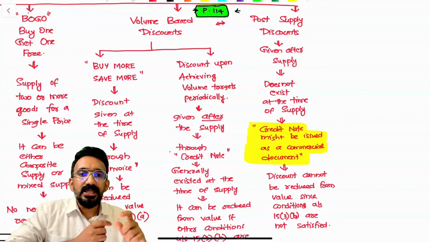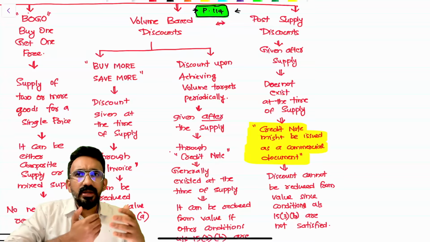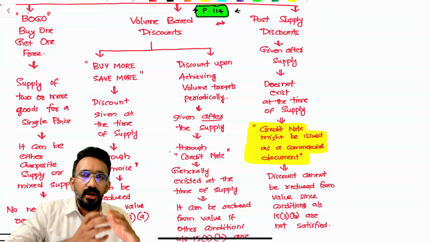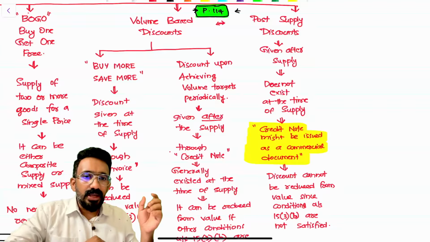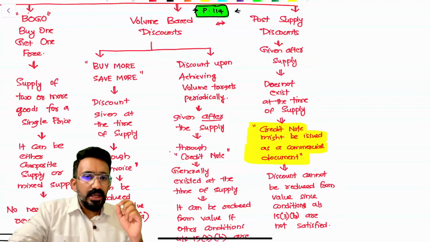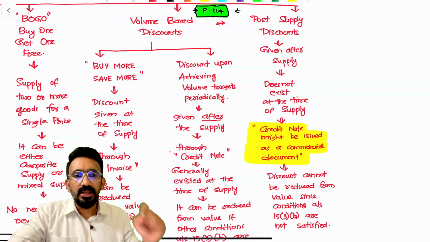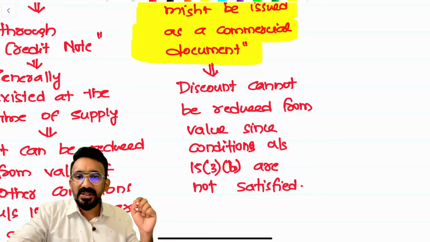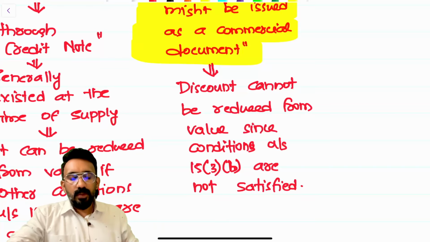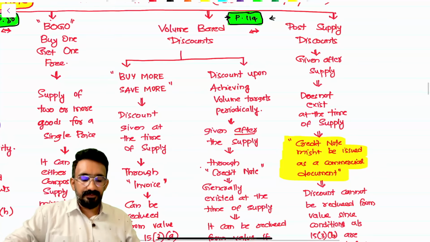But can this be considered to be a GST credit note? No. You might issue an accounting credit note in your accounting software to adjust this, but I cannot call this a GST credit note. That's the primary thought process they are trying to give you here. So they're saying that credit note might be issued. That's what I have highlighted in yellow here. Credit note might be issued as a commercial document. You cannot reduce the value just because you issue a credit note, because this discount cannot be reduced from value since condition under section 15(3)(b) is not satisfied. What condition is not satisfied? Not existing at the time of supply is not satisfied.